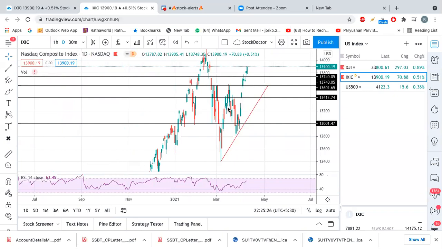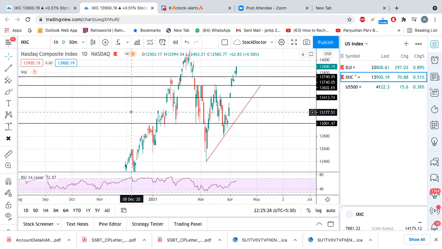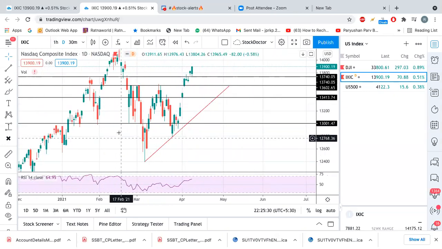See here, this is the trend line. So if Nasdaq can give a turnaround, then the first point here, then up, then a major swing here, then it went up, and then it can come to these levels and start going up from here if it is still in bull mode.